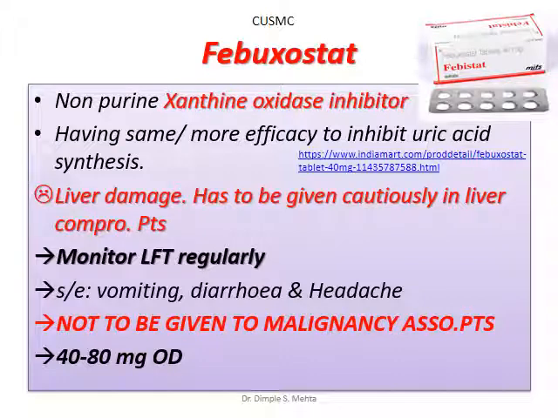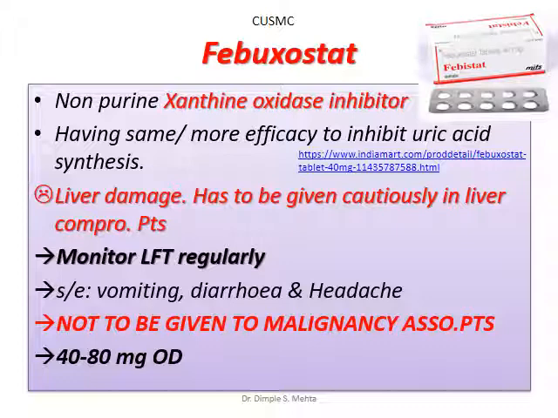Now, apart from allopurinol, there is another drug which also has the same profile, a xanthine oxidase inhibitor, that is febuxostat. That has the same or somewhat more efficacy to inhibit uric acid synthesis. But liver damage is more, so it has to be given cautiously in liver compromised patients, especially alcoholics. When we are putting our patient on febuxostat, we have to monitor liver function tests regularly. Side effects, same: vomiting, diarrhea and headache. It cannot be given to malignancy associated patients.